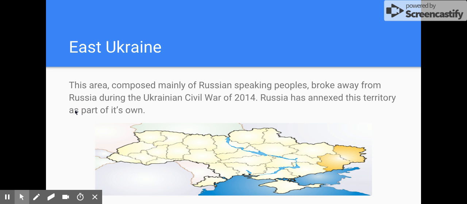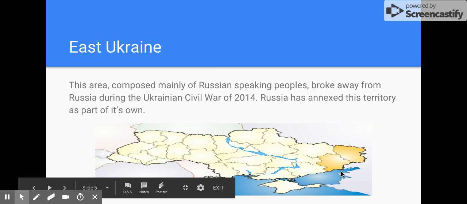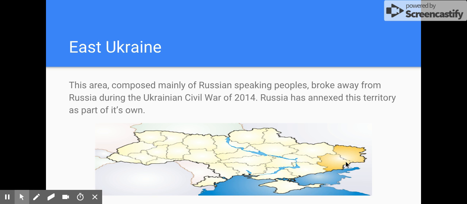East Ukraine. East Ukraine would be an example of a centrifugal force. Separatism could also apply here because East Ukraine, this area right here in yellow, tried to break away from the rest of Ukraine and become part of Russia. This is more of a Russian nationalist area compared to the rest of the Ukraine, which tends to be Ukrainian nationalists. So this would be an example of separatism and a centrifugal force.